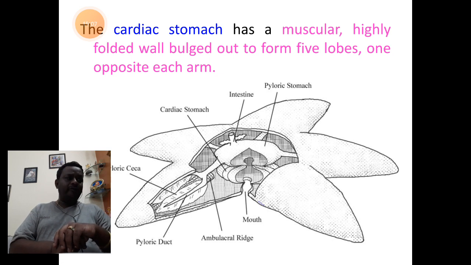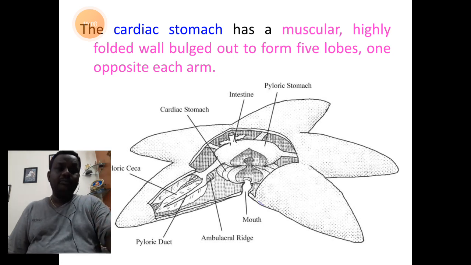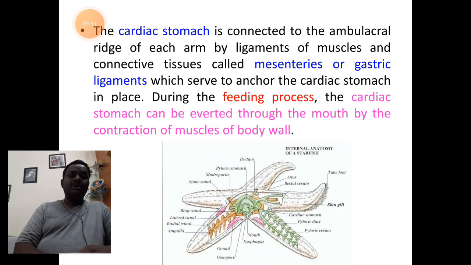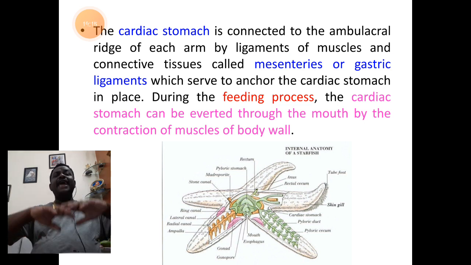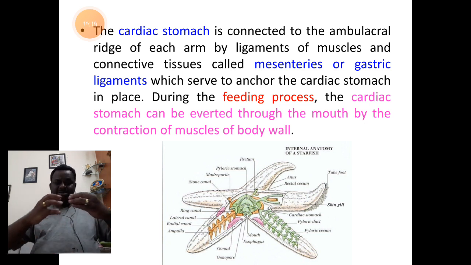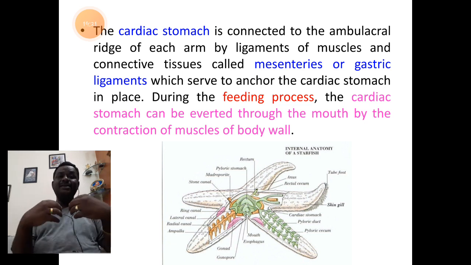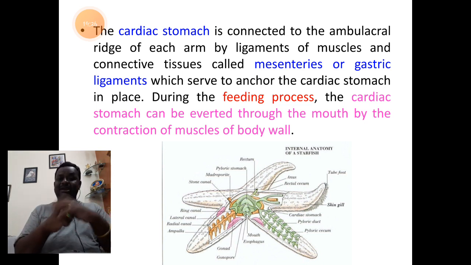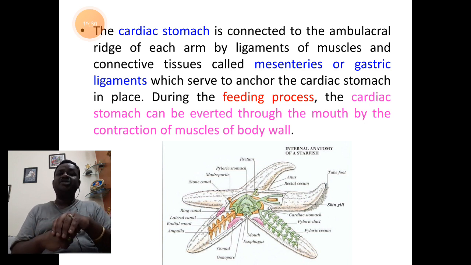The structure of cardiac stomach is supported externally by means of the calcareous rods and the muscle ligaments, which we call as mesenteries or gastric ligaments.